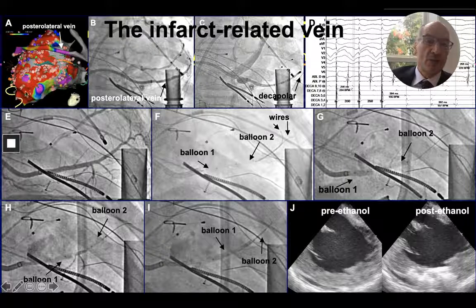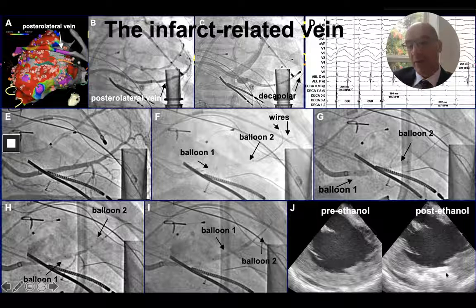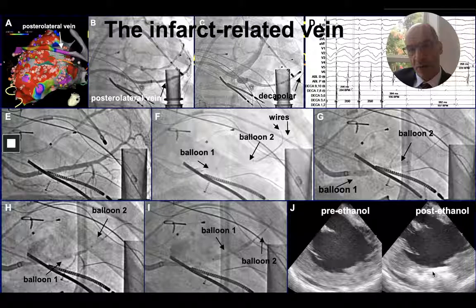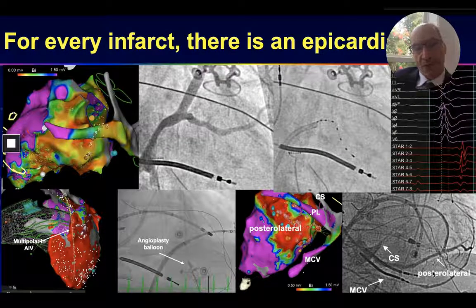There was nothing else to ablate endocardially. There's nothing that we could do epicardially because of the previous LVAD presence and previous cardiac surgery. We had this massive vein right on the scar, and what we did is sequentially we put the two balloons, inflated the balloons and gave alcohol, then deflated, moved them forward, gave alcohol again, and moved them forward. Sequentially we were able to deliver a large area of ablation by sequential double balloon ethanol infusion along the lateral vein that was on the epicardial aspect of a VT scar. Because the idea here is that for every infarct, there's an epicardial vein.